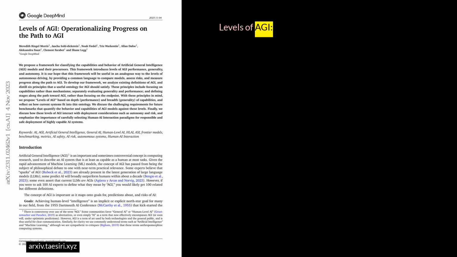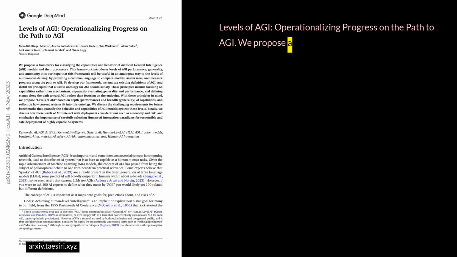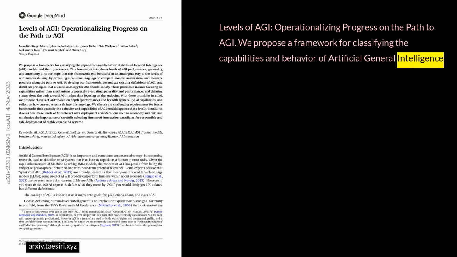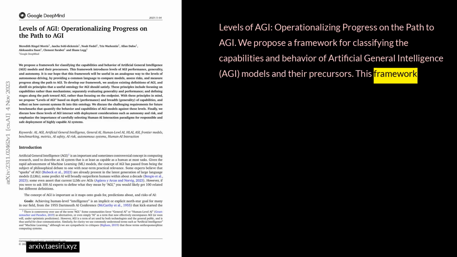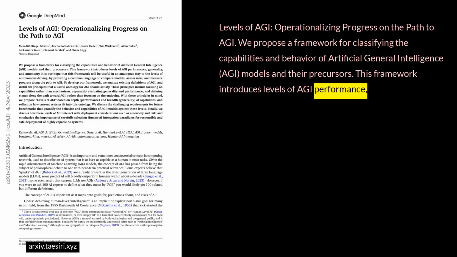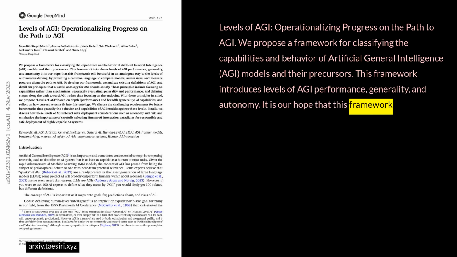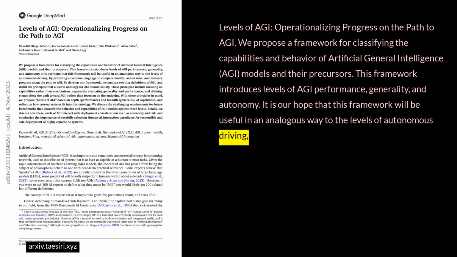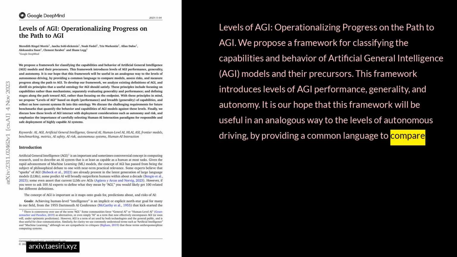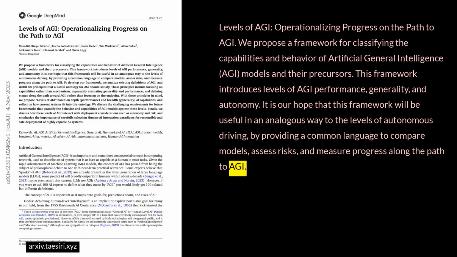Levels of AGI, operationalizing progress on the path to AGI. We propose a framework for classifying the capabilities and behavior of artificial general intelligence, AGI, models and their precursors. This framework introduces levels of AGI performance, generality, and autonomy. It is our hope that this framework will be useful in an analogous way to the levels of autonomous driving, by providing a common language to compare models, assess risks, and measure progress along the path to AGI.